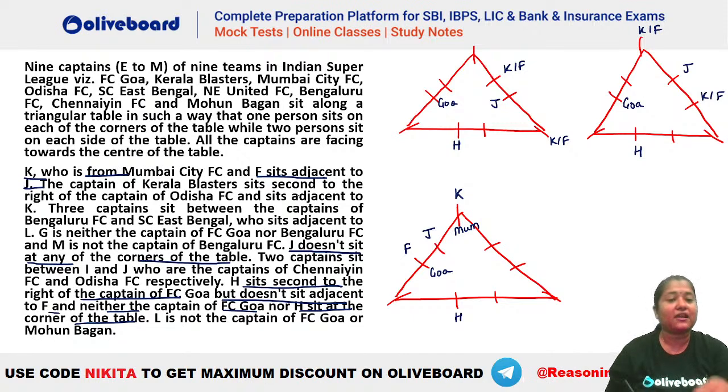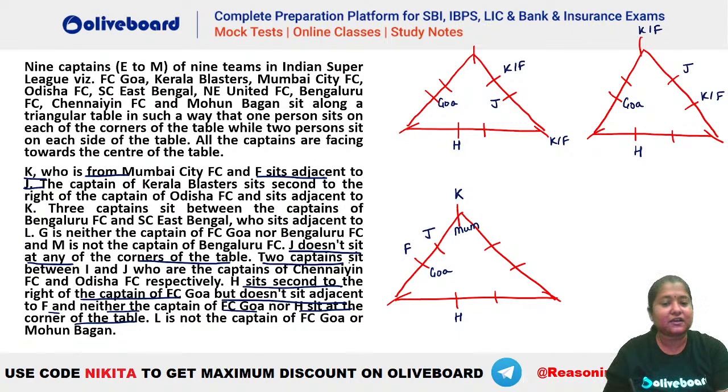Okay, so now let's see what else do we have here. You can see K has to be from Mumbai city. So in the first two cases, you cannot place K. Why? Because there is no possibility for K. In the third case, we can have your K because K has to be from Mumbai. Okay, after that let's see what is given.